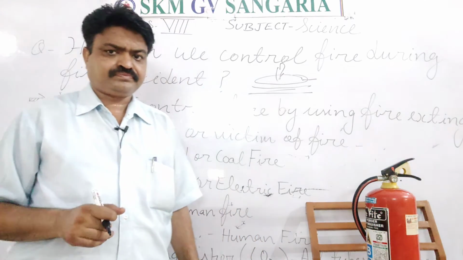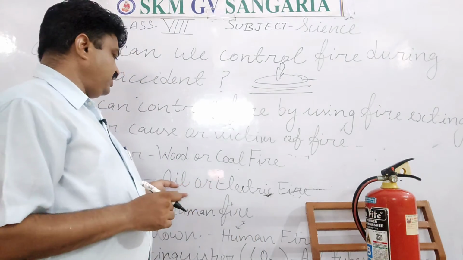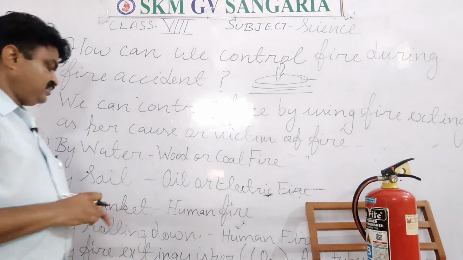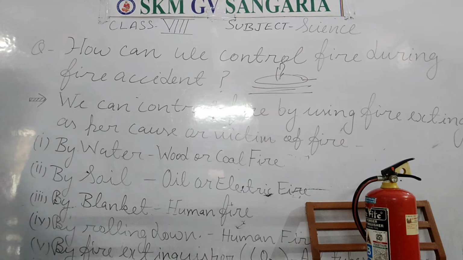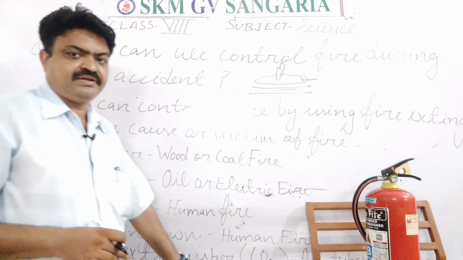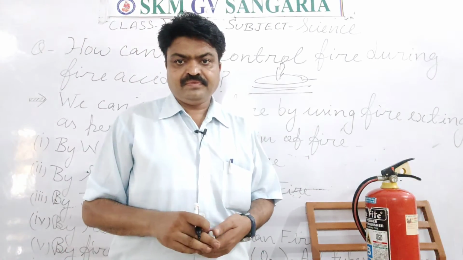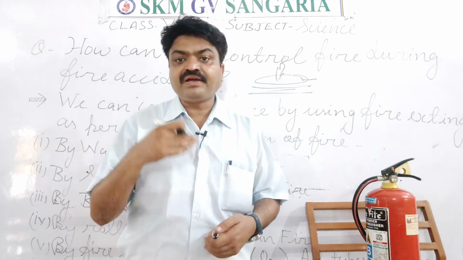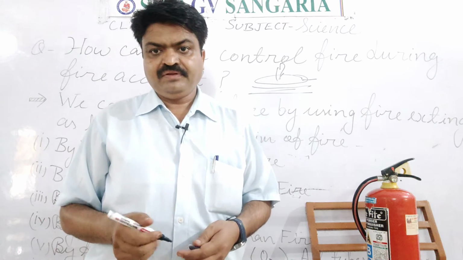With this, we can also use devices like a fire extinguisher. With the help of a fire extinguisher device, we can control the fire.